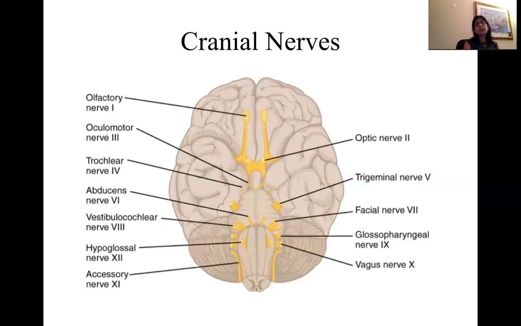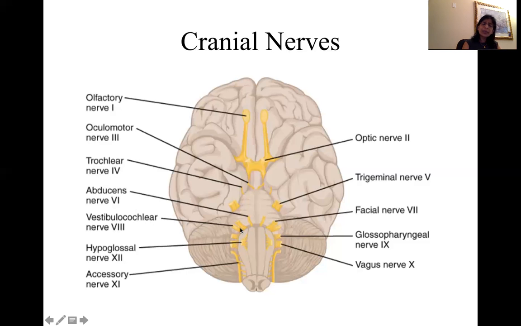In fact, the vestibular branch is formed from both the semicircular canals and the vestibule. Both of these structures deal with equilibrium, and cochlea deals with hearing, and those branches come together as one nerve, and that is vestibulocochlear nerve.